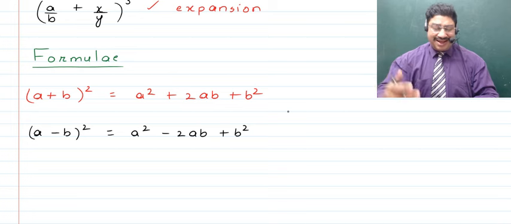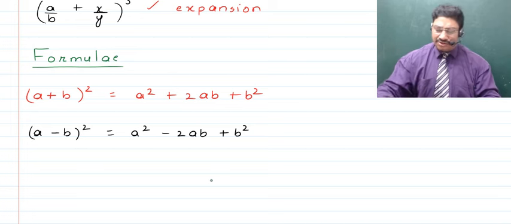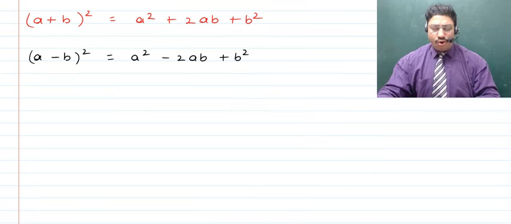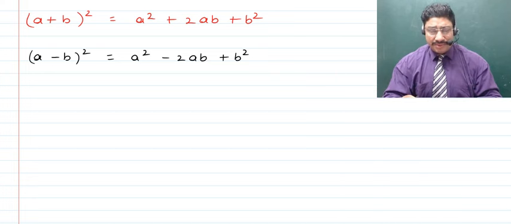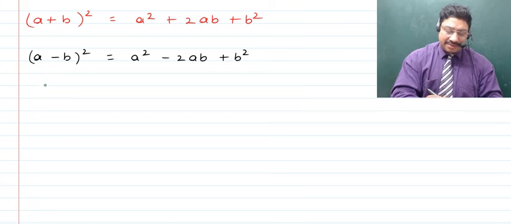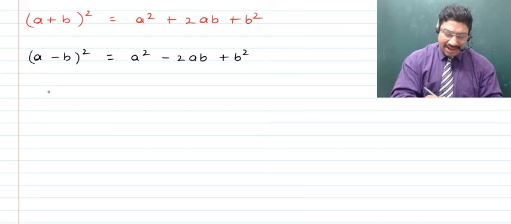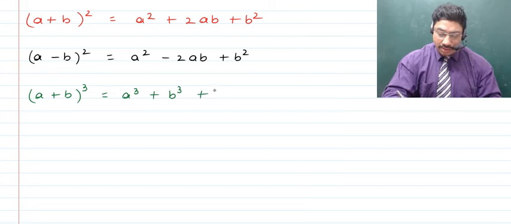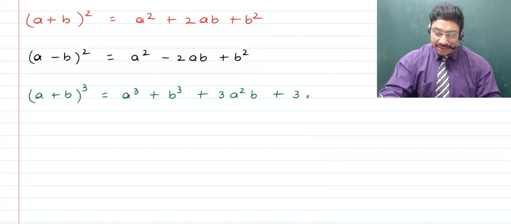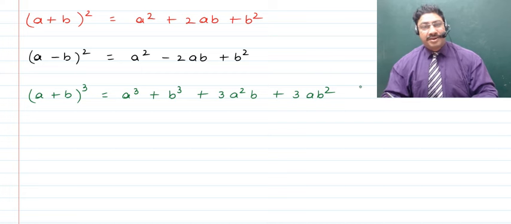Then, children, there are other formulae that we can write. We'll just write a few, and we'll not be writing all, just the ones that we will require in the sums to come, right? So that becomes pretty simple with you people. So now, children, another formula. If, say, we talk about a plus b whole raised to the power 3, we have it to be a cube plus b cube plus 3a square b plus 3ab square, right?